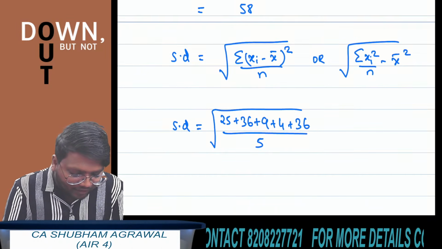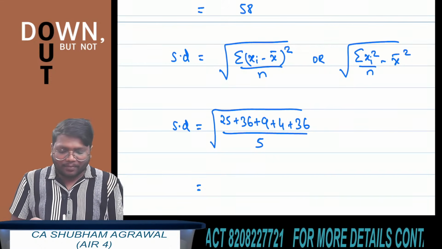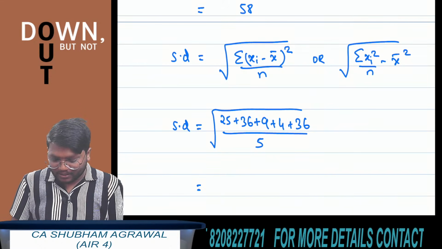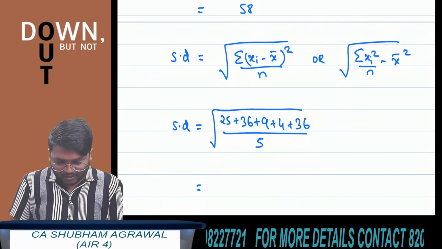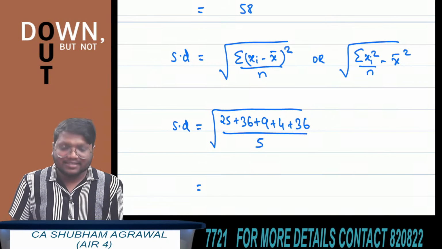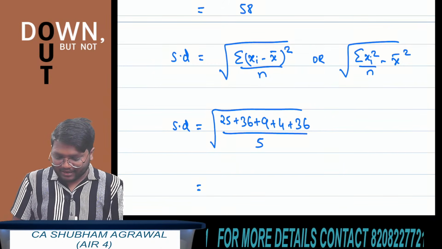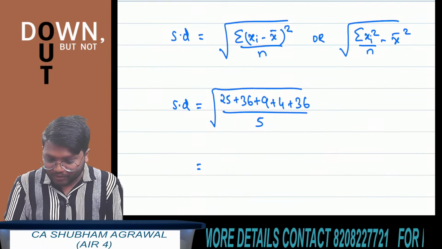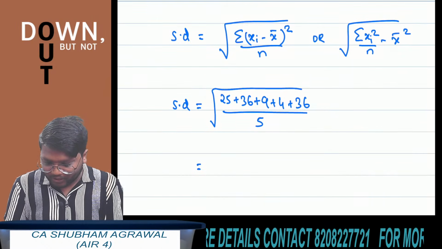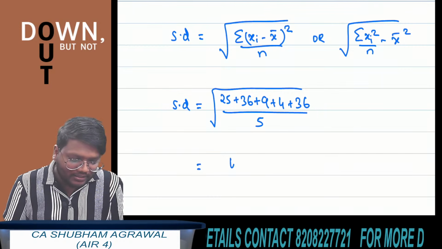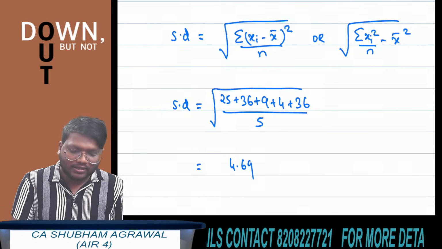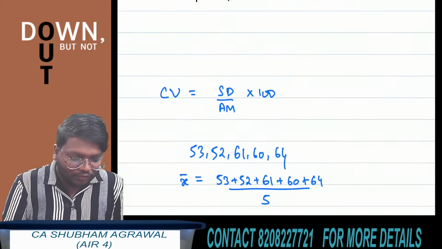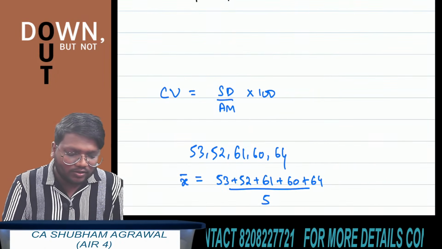Now you can easily find the standard deviation. So 25 plus 36 plus 9 plus 4 plus 36, you will get 110. And 110 divided by 5 is 22. And the square root of 22 is 4.69. Now, in the formula of coefficient of variation, put the values and you will get the answer.